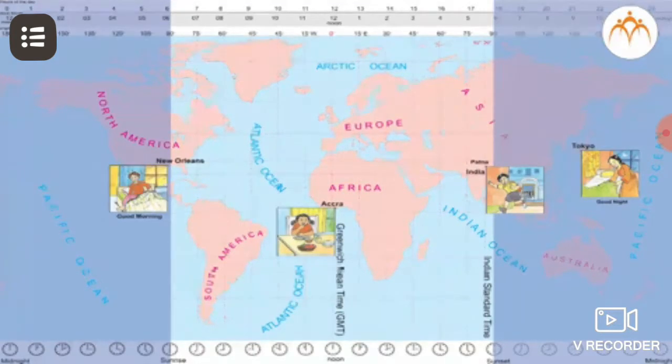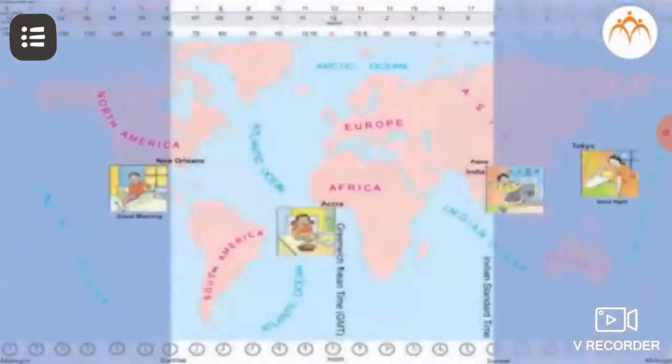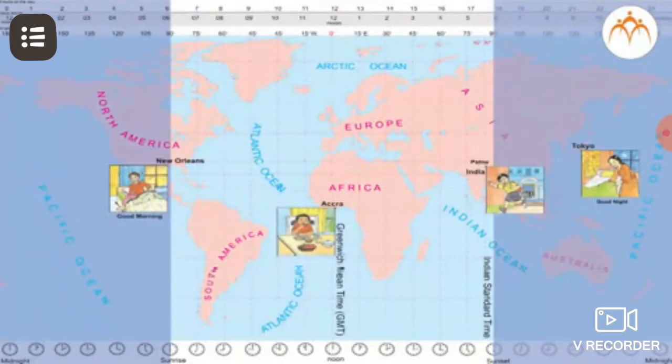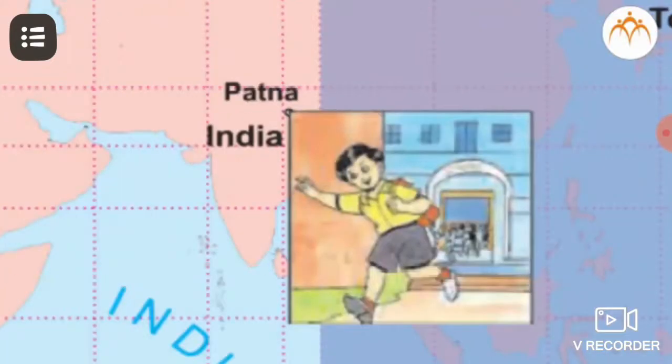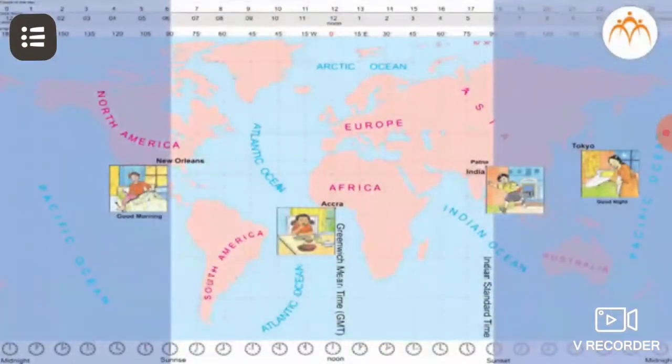Thus, different countries follow different standard times. Large countries like the United States, Russia, Australia have more than one standard time. On the other hand, a large country like India still maintains one time. Standard time can be said to be an average local time of a larger area to avoid chaos and confusion.